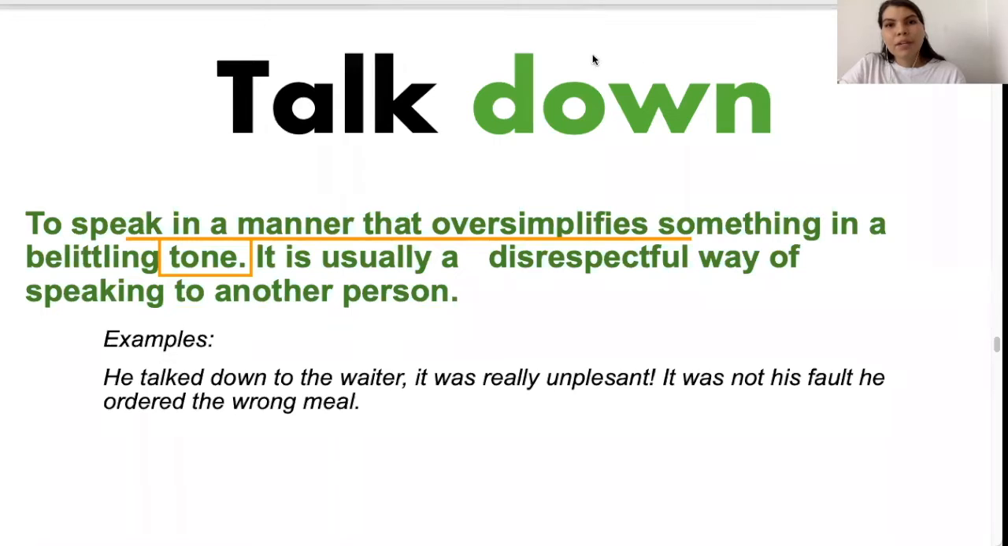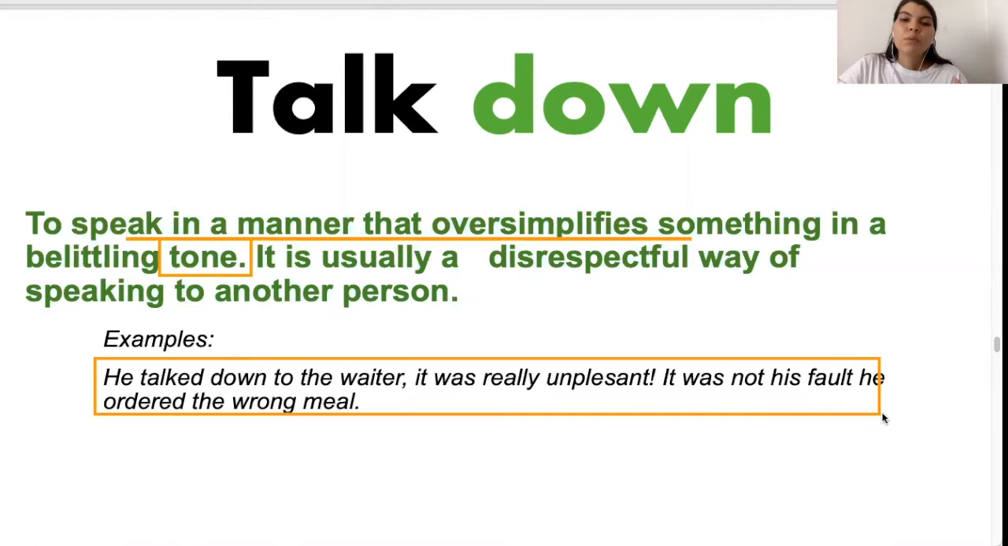For example, hopefully you have not experienced this, but someone who says, it is to the left, someone who is talking down is usually being disrespectful, thinks that you are not understanding them. And so they have to oversimplify something that is already logical. He talked down to the waiter. It was really unpleasant. It was not his fault. He ordered the wrong meal. So in this particular example, we have this specific context. He talked down to the waiter.